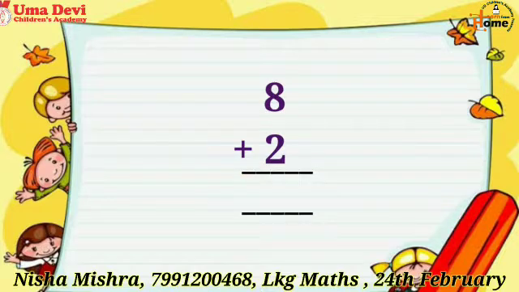Look at the next example. Here we have to add 8 plus 2. How we will add? Let's count and tell me fast. What is the answer? So we will again skip one number after 8, which is 9, and we will write the next number of 9, which is 10. Very good. So our answer is 10. 8 plus 2 equals to 10. I hope you all have understood the process of add without counting 2.